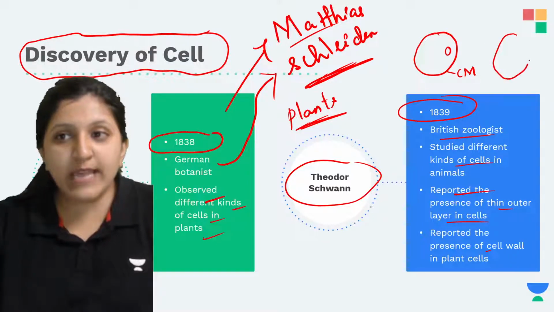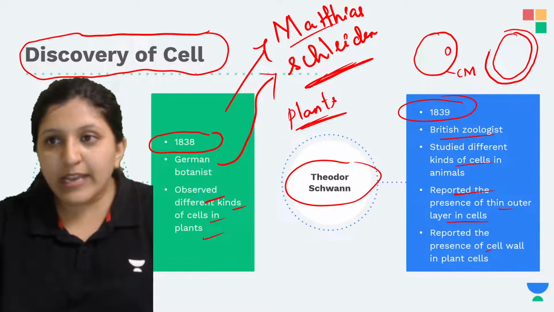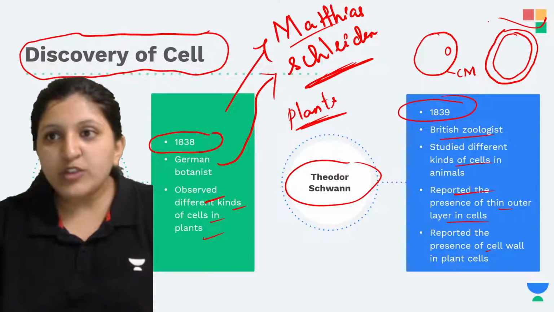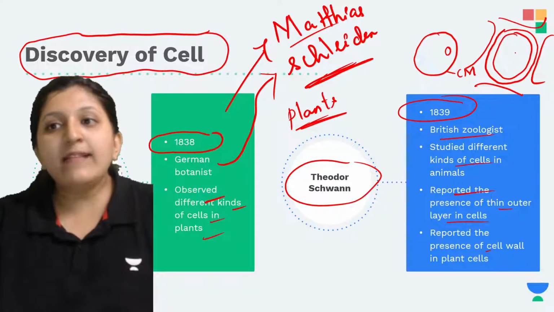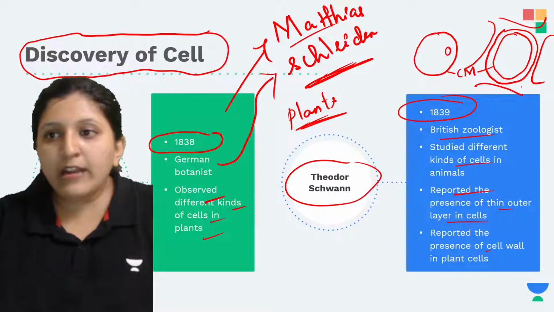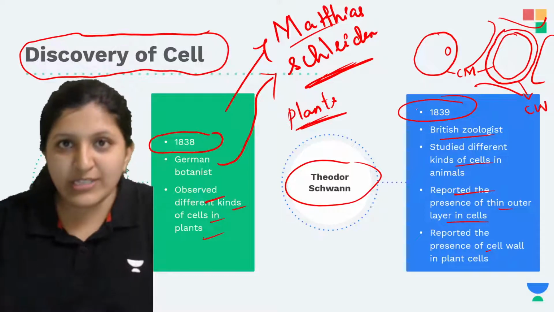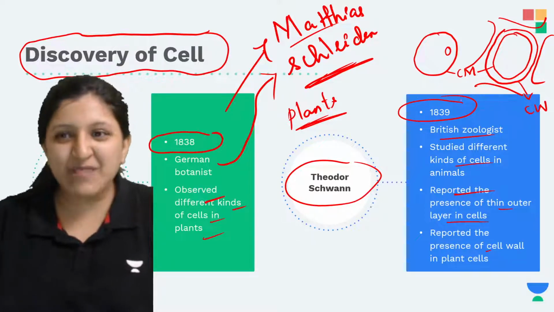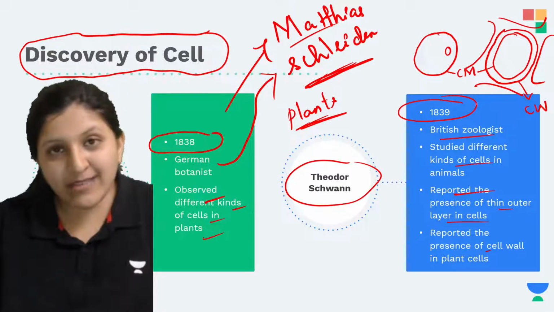Then he also said that the plant cell has one more covering, the presence of a cell wall. Surrounding the cell there is a cell wall. If there are many cells, there can be many cell walls. These are surrounding cell walls, and this is a cell membrane. And this outer covering is a cell wall. A zoologist doesn't only study animals, so he was working on plants also. He said that plants have one more extra covering, which is a cell wall.